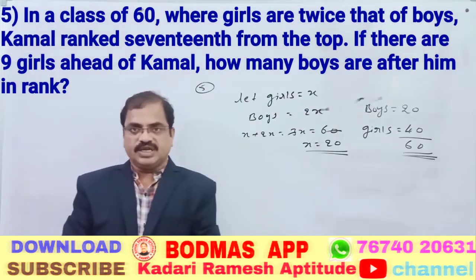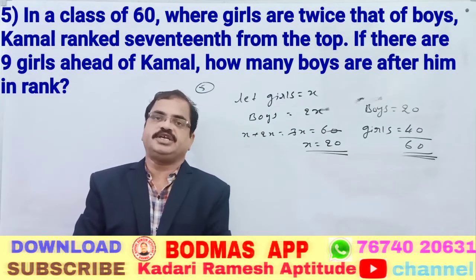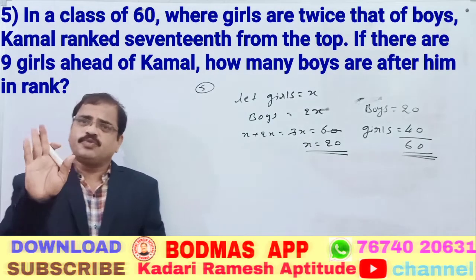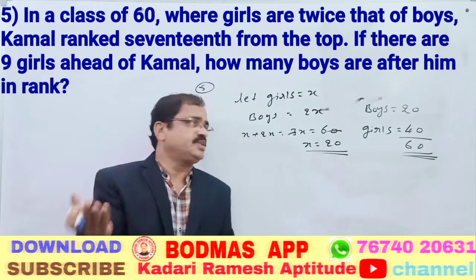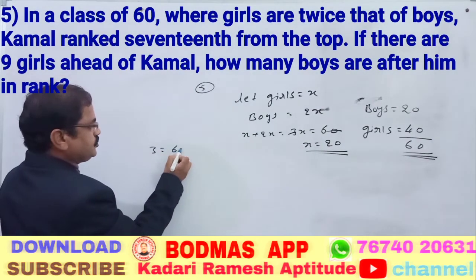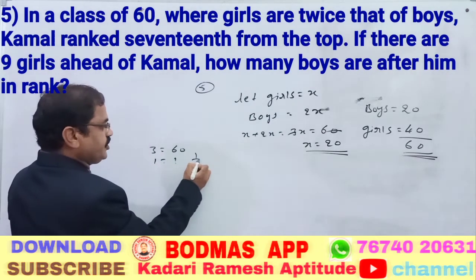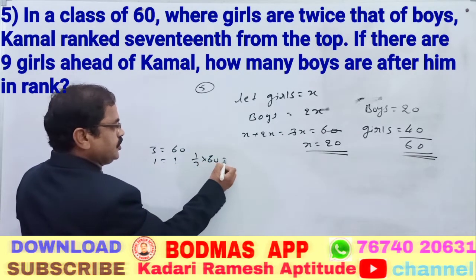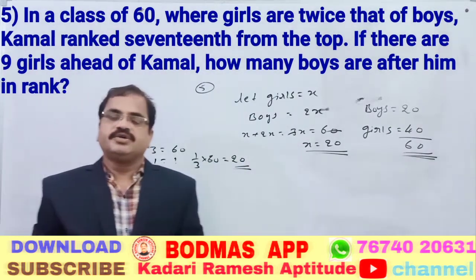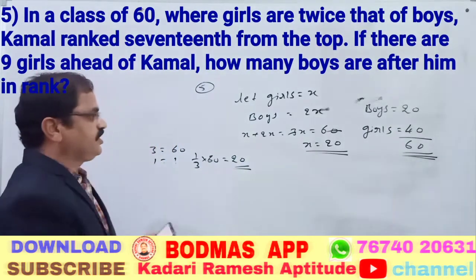So in that class, the total strength is 60. Girls are 2 times the boys, which is nothing but 2 parts plus 1 part, 3 parts. You can take a simple shortcut: 3 parts is equal to 60, so 1 part is equal to 1 by 3 into 60, which is 20. 20 are the boys and 40 are the girls. Okay, one part is clear.